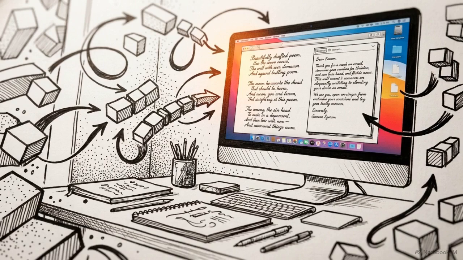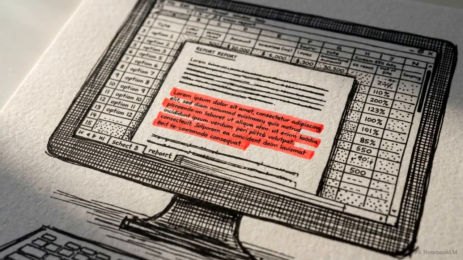This probabilistic engine makes AI exceptionally good at creative tasks like writing a poem or drafting an email. The variance creates natural-sounding text. However, that exact same variance becomes a massive liability when you need strict factual accuracy.